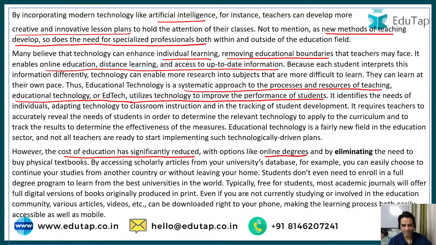By accessing scholarly articles from your university's database, for example, you can easily choose to continue your studies from another country or without leaving your home. Students don't even need to enroll in a full degree program to learn from the best universities in the world. Typically free for students, most academic journals will offer full digital versions of books originally produced in print. Even if you are not currently studying or involved in the education community, various articles, videos, etc. can be downloaded right to your phone, making the learning process both easily accessible as well as mobile.